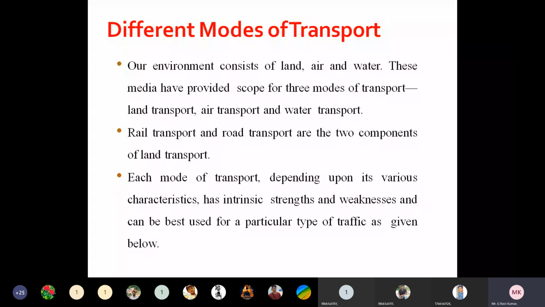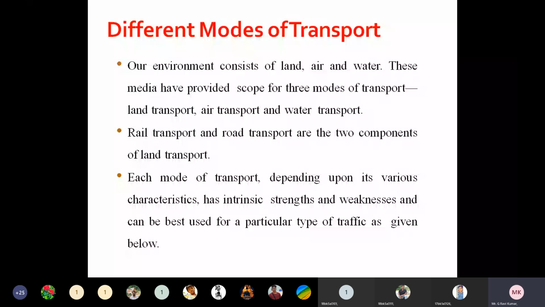So these are the different types of transportation systems we have, and especially road transport and rail transport come under the land transport system. And we can see that compared to water transport and air transport systems, road and rail transport systems are somewhat convenient and comfortable. It means they can provide more comfort to the people, in the sense of economy as well as in the sense of comfort.